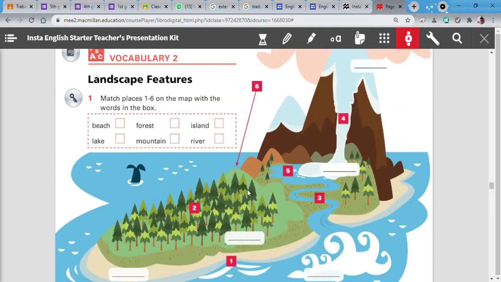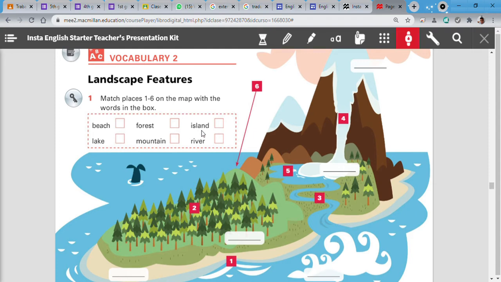So, listen. If we look for an example of beach, okay, Cerro Azul, Asia, Lobitos, there are many beaches. Forest, example of forest, no ideas?